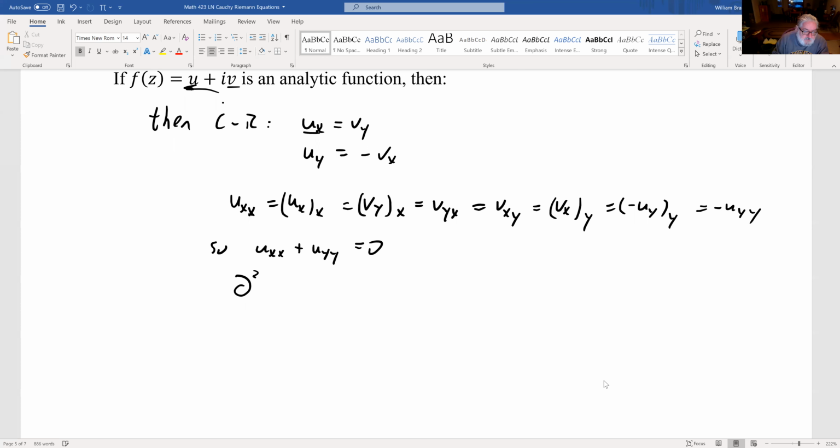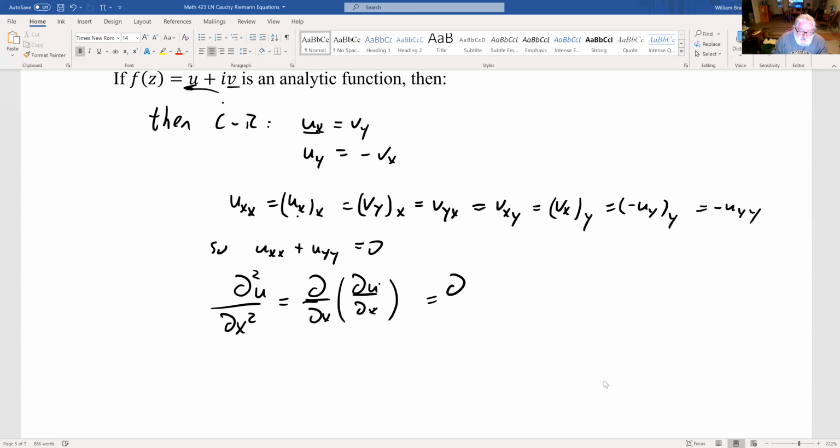we're taking this, and this step is saying that the second derivative is the derivative of the first derivative, but du dx is Vy.